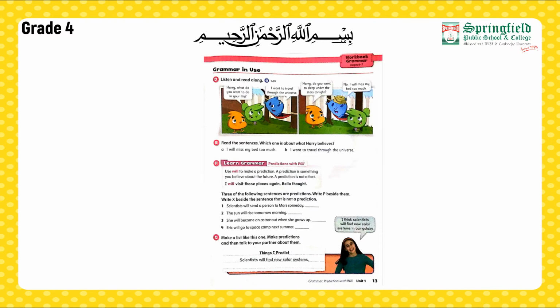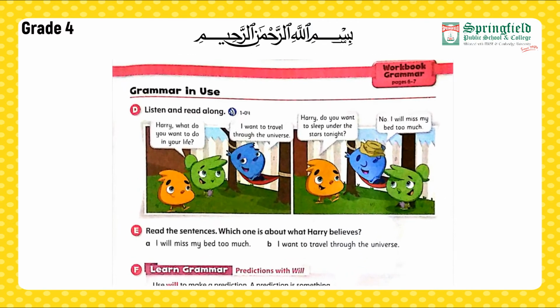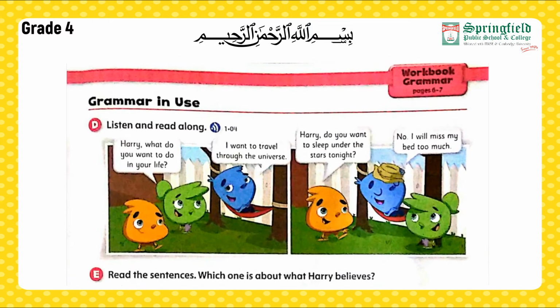So students, as we are done with our predictions with will, now moving towards our exercises. The instruction for doing your exercises is you have to solve page number 13 on your Oxford Discover student books and the rest of the pages on your assignment. That is, you have to download your assignment and do the rest of the pages. Whereas for the Oxford Discover student book, open page number 13 and solve it there.